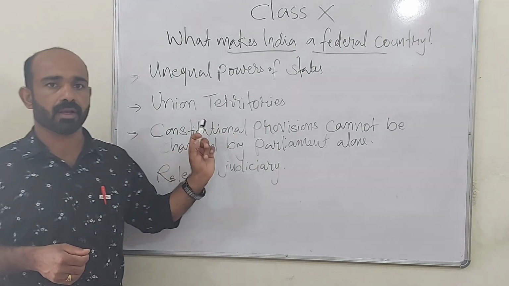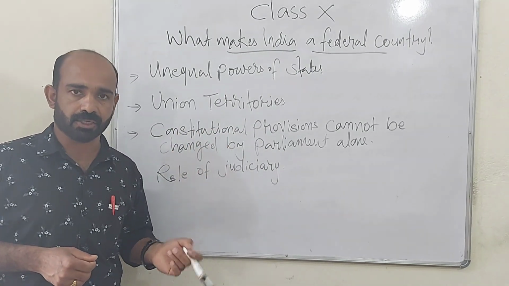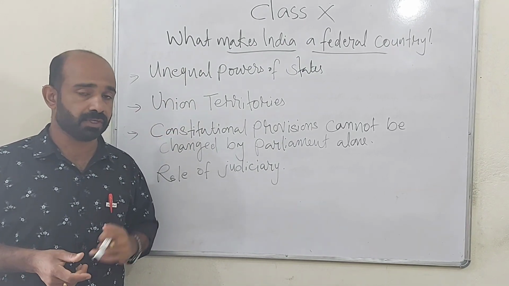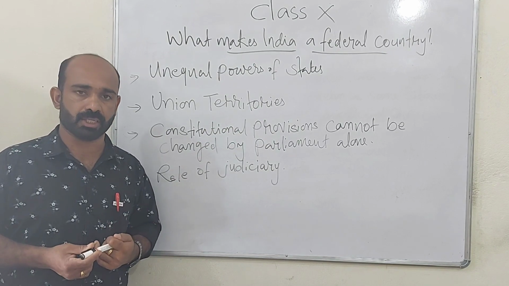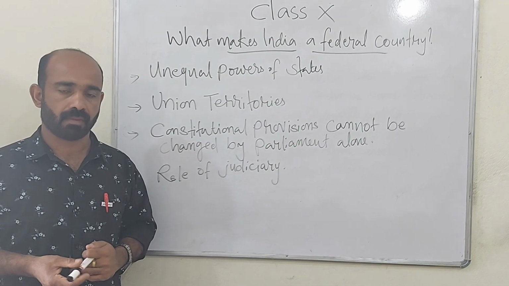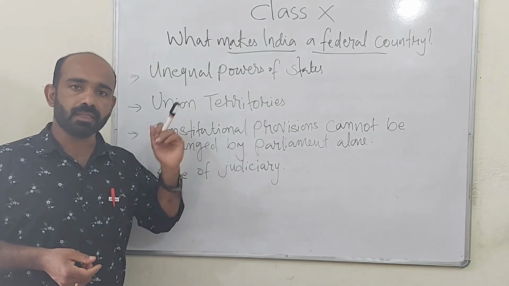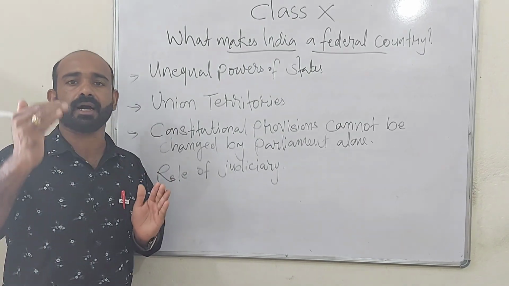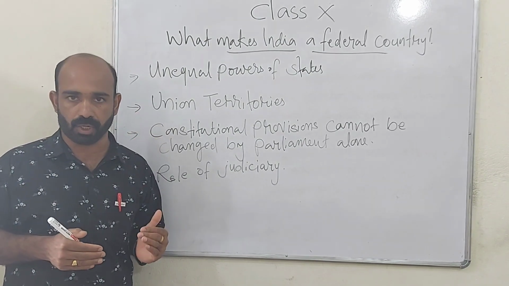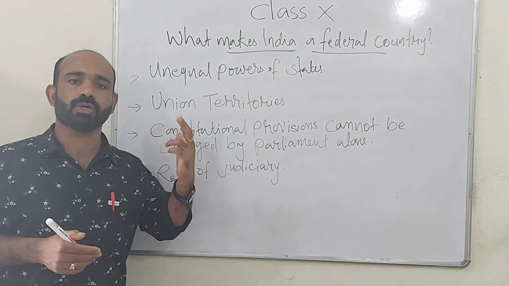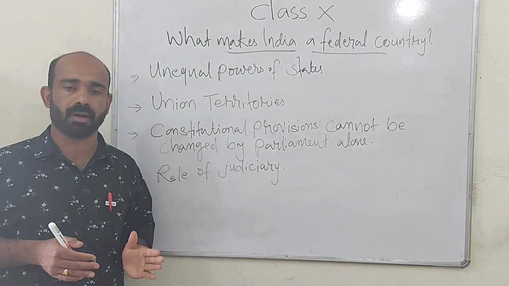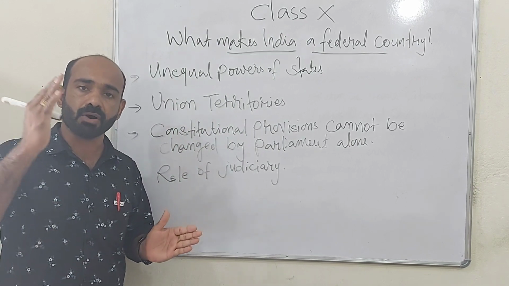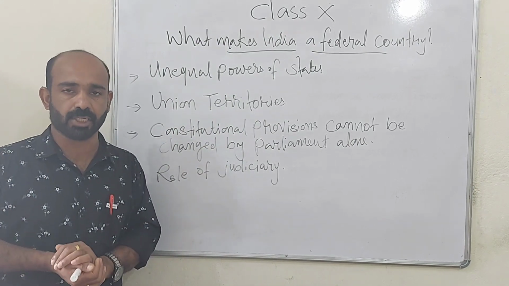Now let's see the next topic. Already we have seen this in the features of the constitution, features of federalism. In the Indian constitution, if any provision is to be deleted or any provision is to be included, a 2/3 majority of Lok Sabha and Rajya Sabha, plus a 2/3 majority of more than half of the Indian state legislative assemblies, is needed.